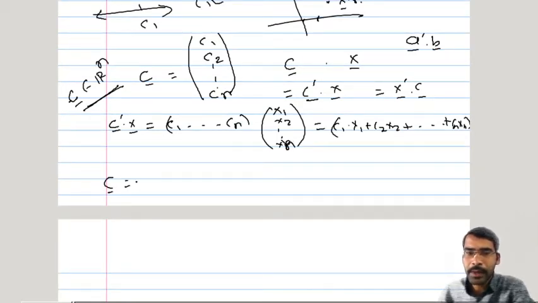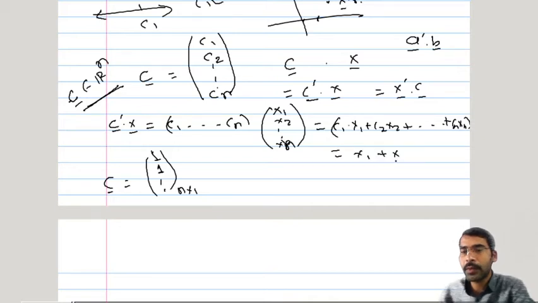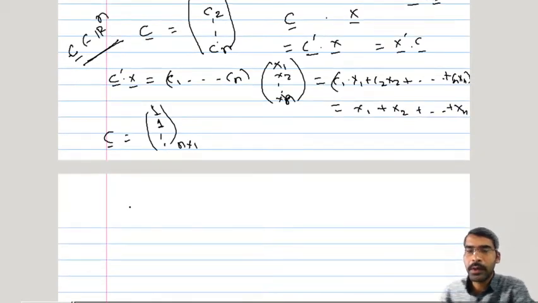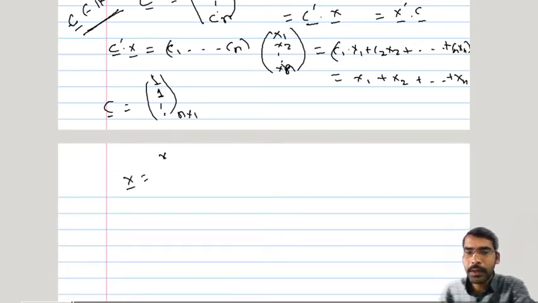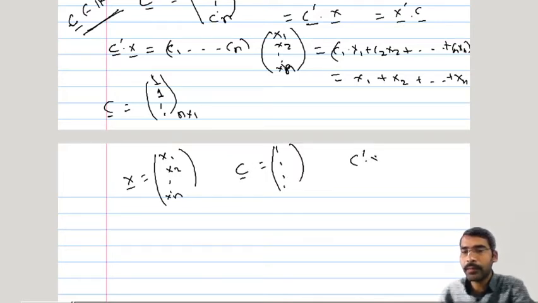In particular, suppose I take c bar equal to a vector like this: 1, 1, 1. It is a vector of dimension n cross 1 containing all values as 1. Then here c1 will be 1, c2 will be 1, so it will reduce to x1 plus x2 plus up to xn. So whenever we have a vector x bar as x1, x2 up to xn, and we want to add all these terms, and we want a mathematical operation which will perform this, then we can simply take c bar to be a vector of ones, and we perform this matrix operation c prime x bar. So that we get x1 plus x2 plus up to xn.